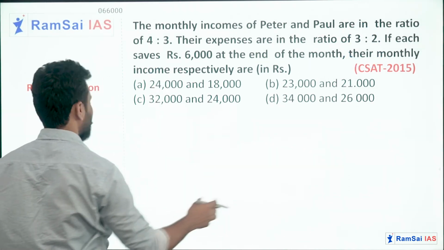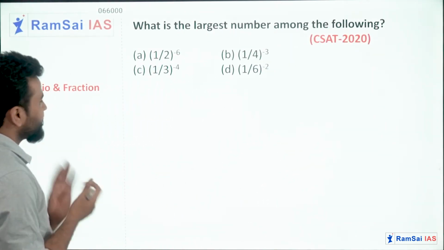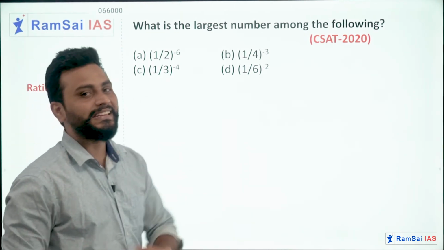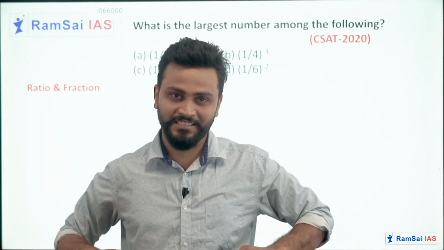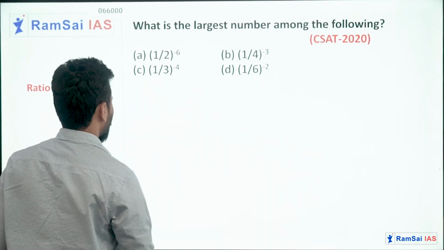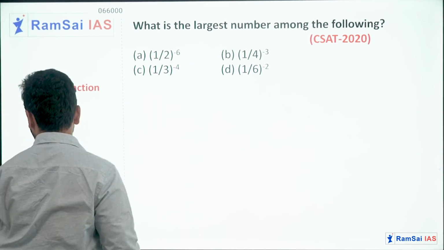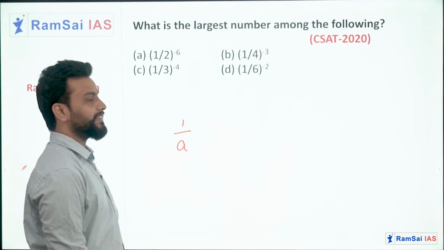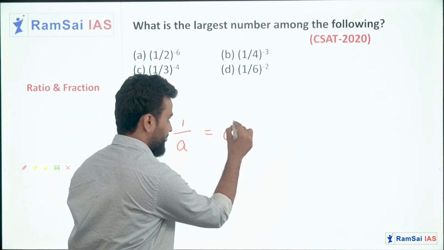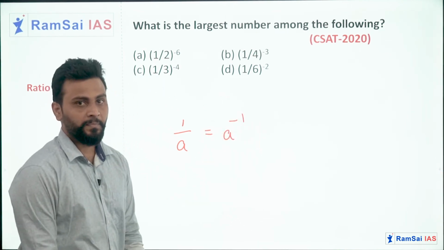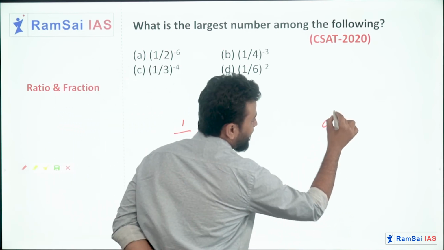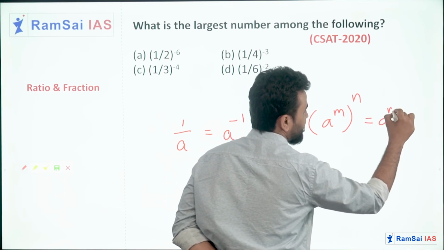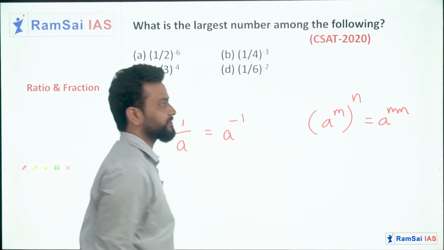The next question in this video, just read it. It's a very simple one. What is the largest number among the following? We cannot use any other method except trial and error for this question, right? So I'll do one thing. Before explaining these exact values, let me tell you something. 1 by A can be written as A power minus 1, and A power m whole power n gives you A power m into n.